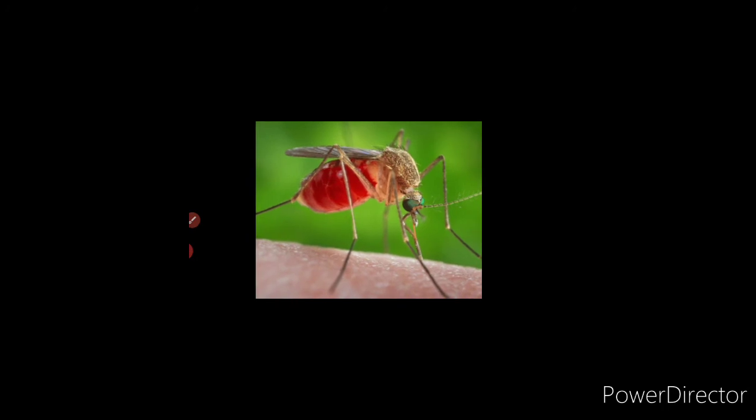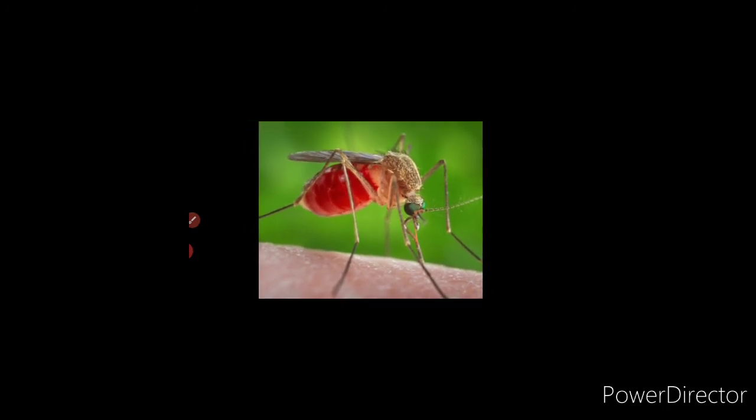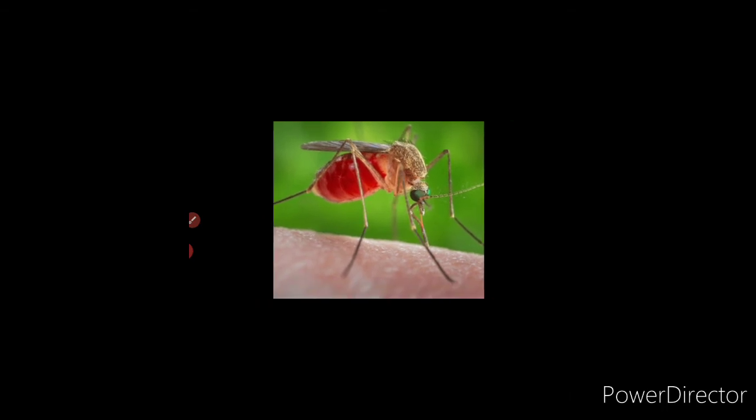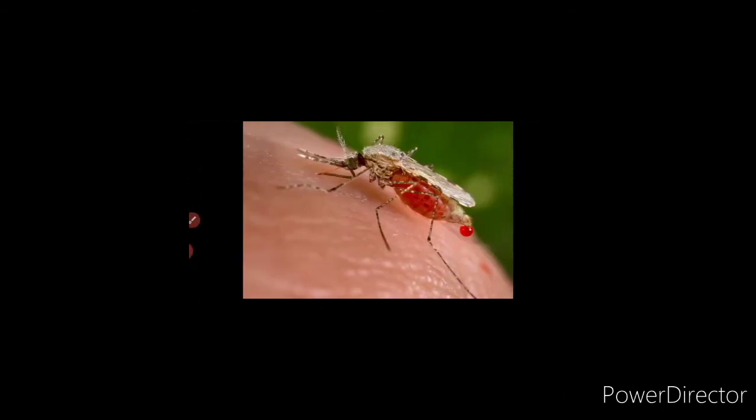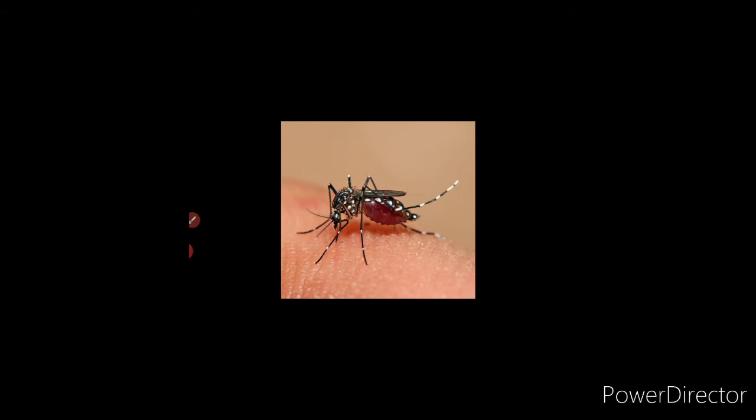Aedes aegypti mosquito. Then the next one is the mosquito that causes dengue, which carries the dengue virus. This is another type of Aedes aegypti mosquito.